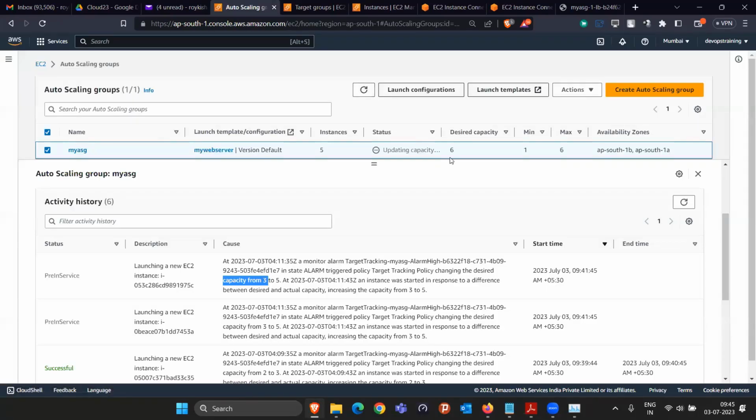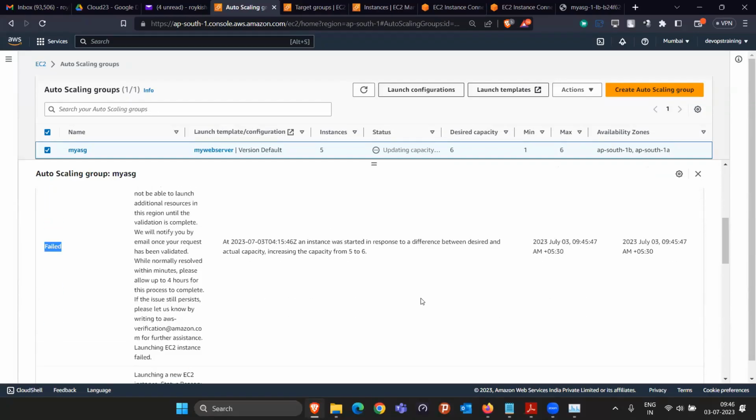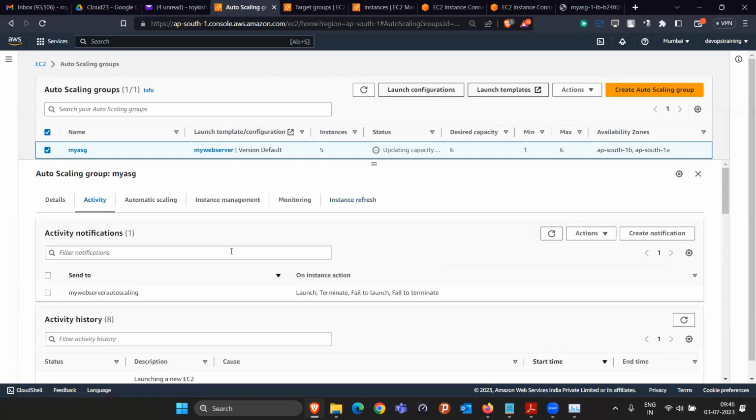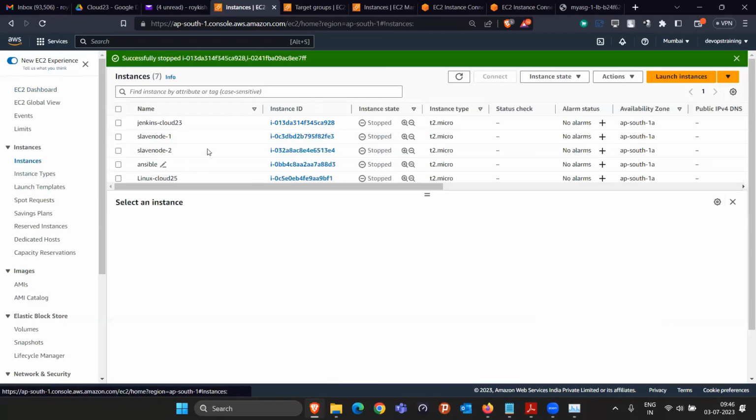If I refresh this, see, we have the desired capacity as 6, but only 5 instances run. Why? Because if you see here, they are saying that I don't have the permission. And that's why they are saying fail. Why don't I have the permission? Because this is a new account, so I can launch only a limited number of EC2 instances. So there is no issue in that. It always happens. So we have to come here and increase the limit. Okay, let it be. Anyhow, we don't require that much.